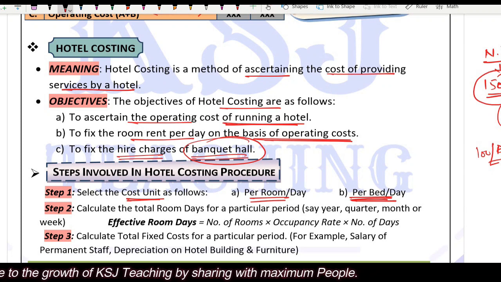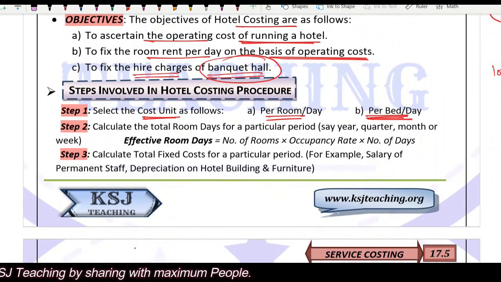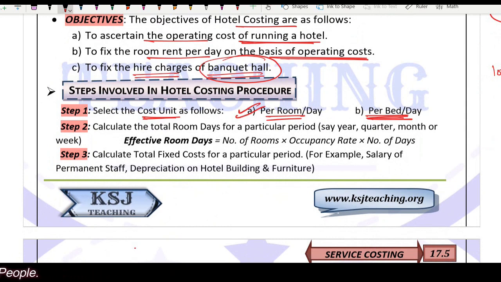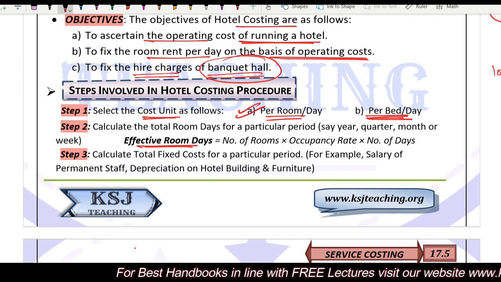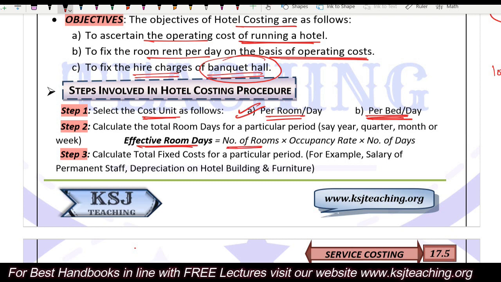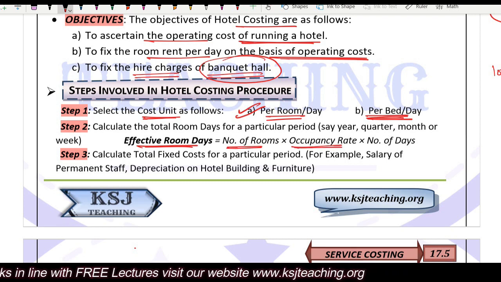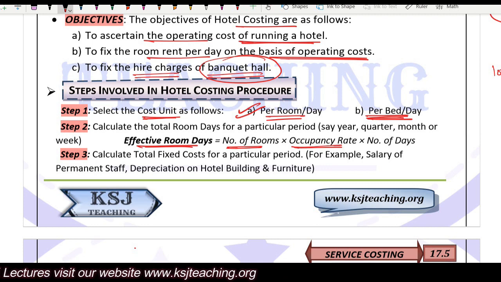Clear? Right? Normally we follow this one. Normally per room per day is done. Right? In step 2, we try to find out the effective room days. Effective room days means for how many days our rooms are occupied. Right? Number of rooms, how many rooms are there in a hotel. Occupancy rate, what is the percentage occupancy rate, and for how many days these rooms are occupied.